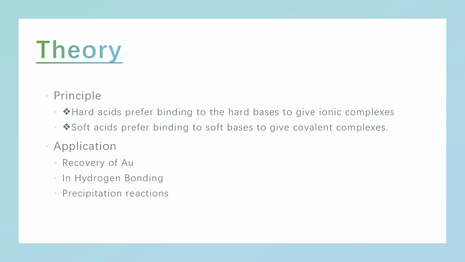Now coming to precipitation reactions. The softer acids like Ag+, Hg+ or Hg2 2+, etc., and the borderline acids like Fe2+, Ni2+, Cu2+, Zn2+ or Pb2+, etc., can be precipitated as sulfides from their aqueous solutions, since the S2- ion present in them is a softer base. But what we should note is that Ca2+ and Mg2+ are hard acids that appear as carbonates, that is CaCO3 and MgCO3, right?